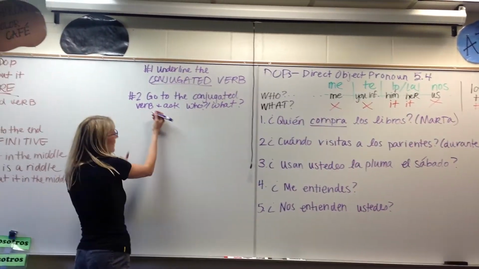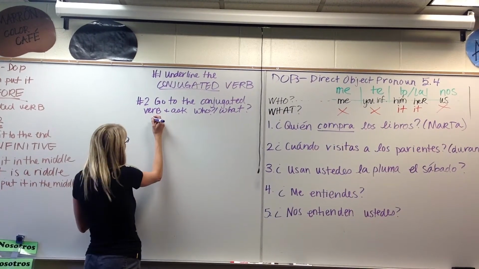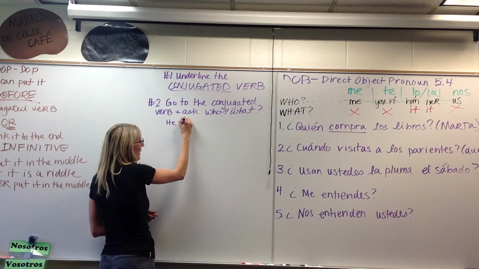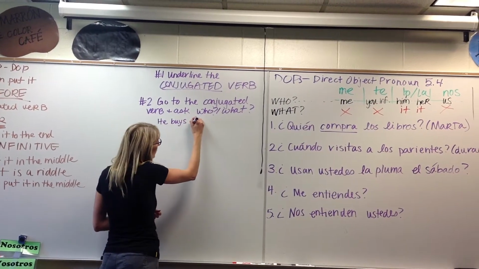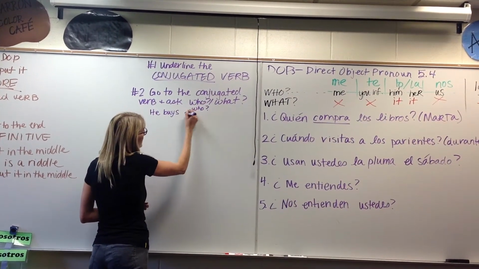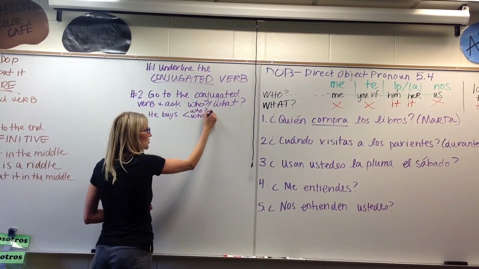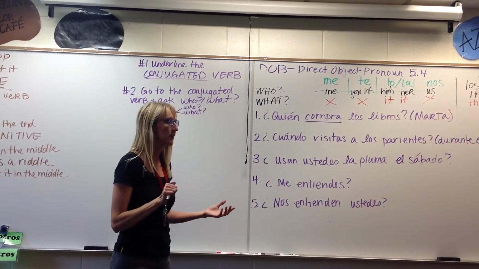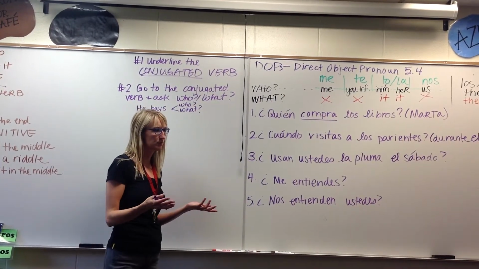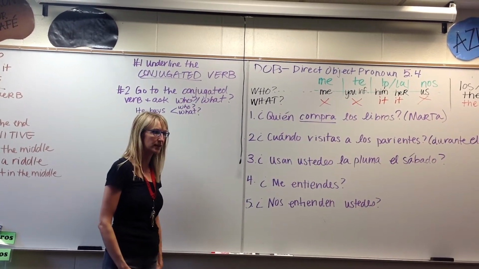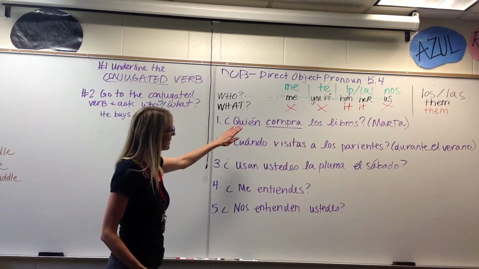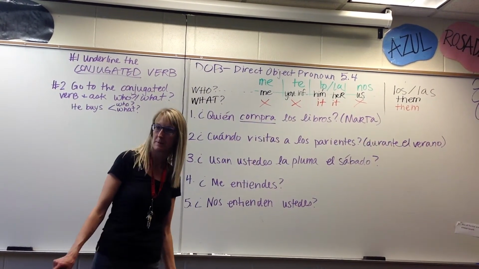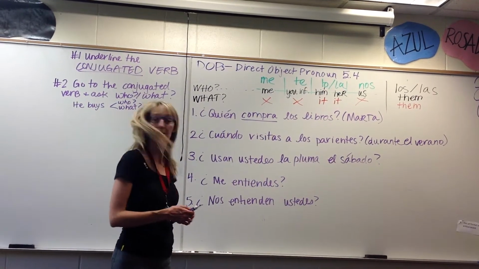So in your step number 2, you say find the conjugated verb and ask who or what, so you could put yourself he buys who? Or he buys what? Just so that you know in your brain what you're looking for, you have to translate to English what you're doing, yes? Okay? He buys, and in this case, what is our direct object going to be, Miss Sheree? Books. The books, los libros.